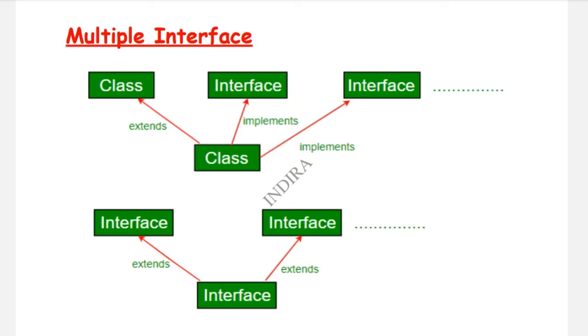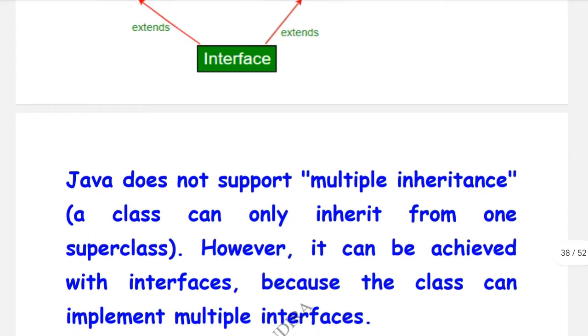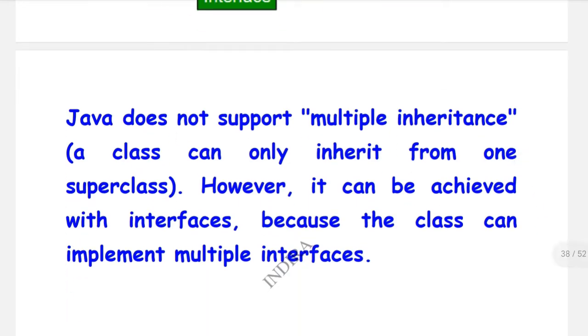Sorry, interface. Java doesn't support multi-interface. Here, once check the graphical representation. Java doesn't support multiple inheritance. A class can only inherit from one superclass. Here, once listen, inheritance and interface are interlinked terms.